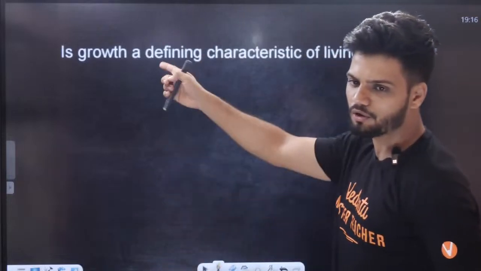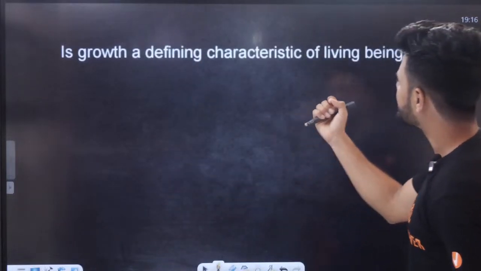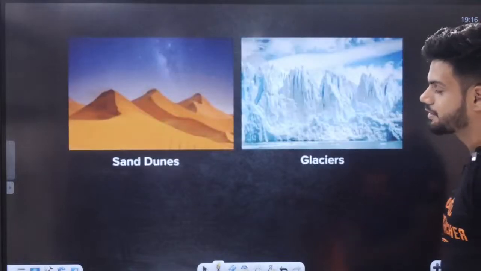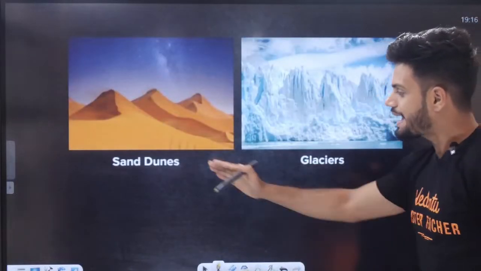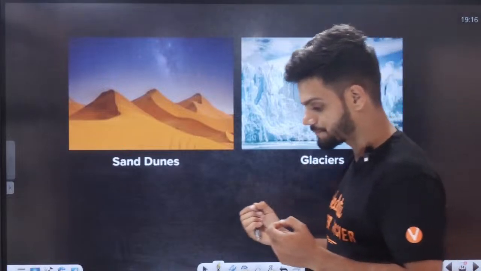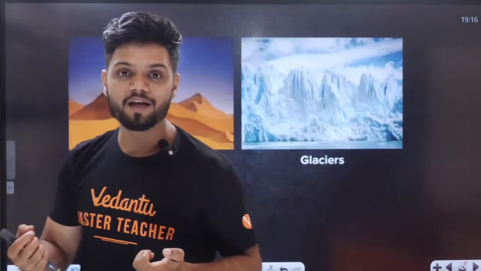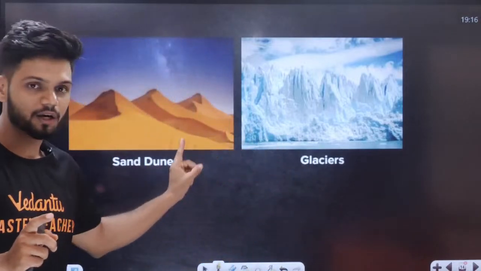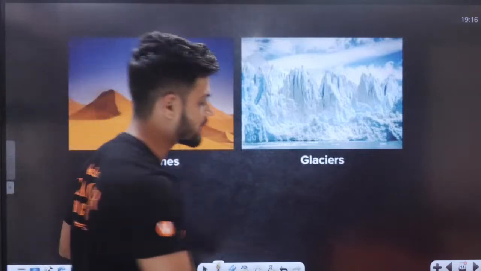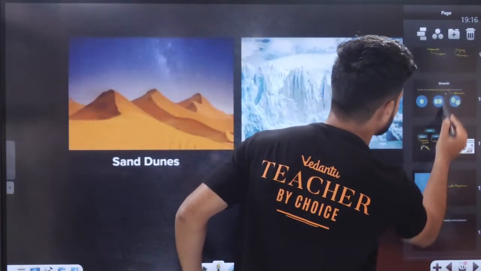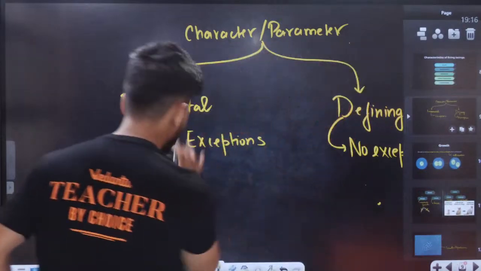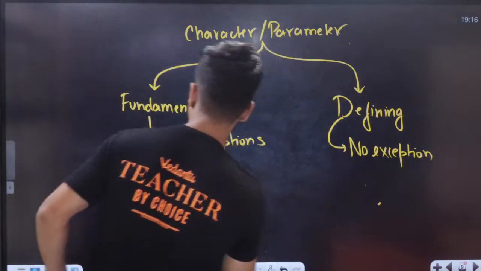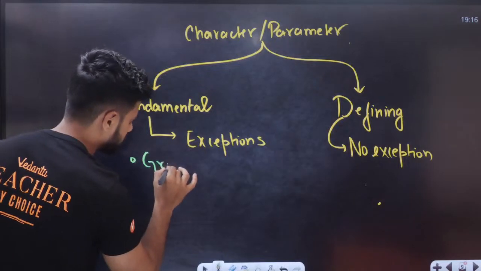Now, tell me students, is growth a defining character of living beings? Obviously not. Why? Because of sand dunes and glaciers. Sand dunes and glaciers are non-living things which actually show growth from the outside. So there is an exception here. If there is an exception, it is called fundamental. So it goes to fundamental. Here we will write under fundamental, the first example is growth.